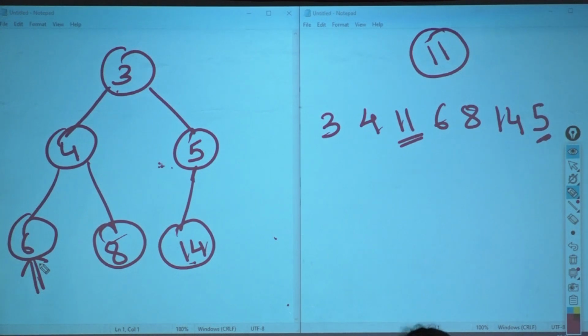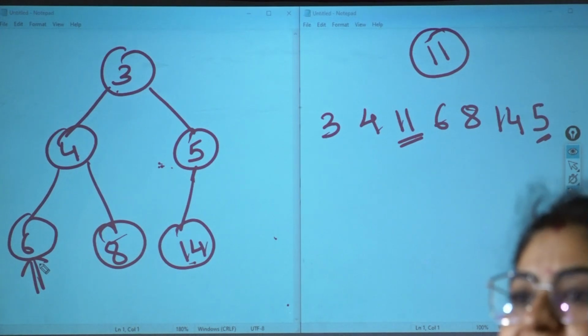Locate the node. Can you locate the node? Yes. Once you locate the node, what is the index that you will get? Whatever is the index of 6. Okay? So did I locate my node? Yes. After you have located the node, swap it with the last element. Who is the last element here? Is 6 the last element here?